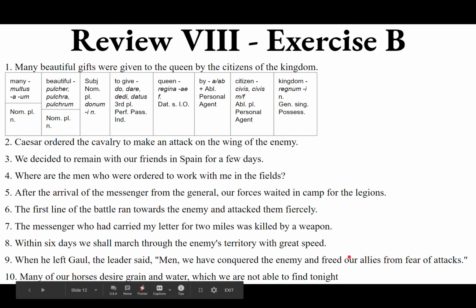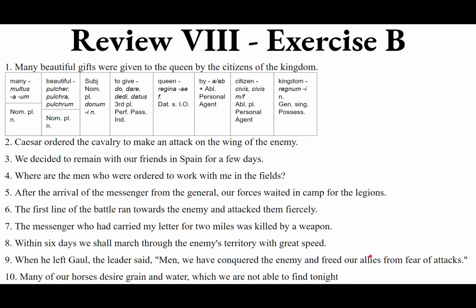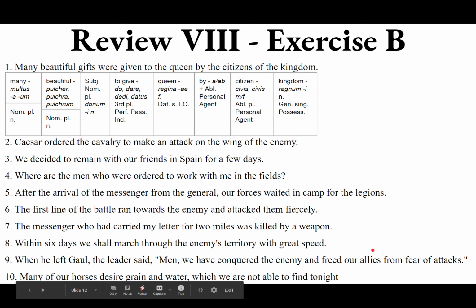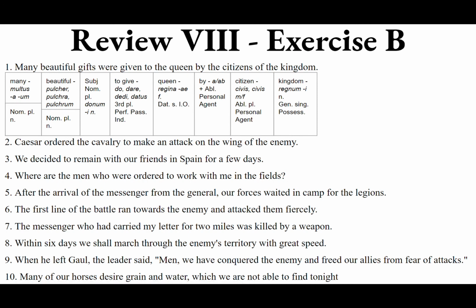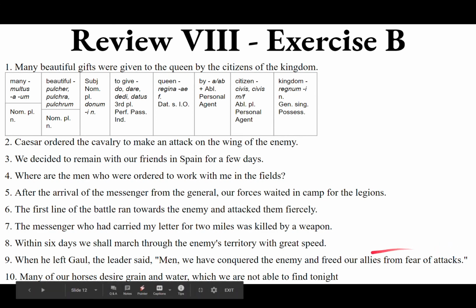Noster, nostra, nostrum, and socius, socii, masculine. We want the accusative plural masculine for both: nostros socios, or socios nostros. From fear of attacks, we freed our allies. We freed a direct object from fear.